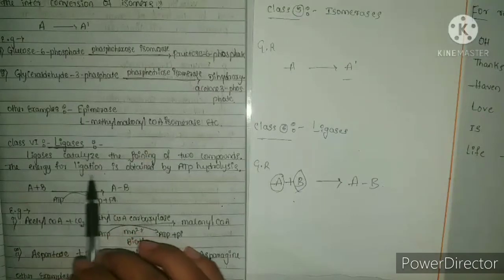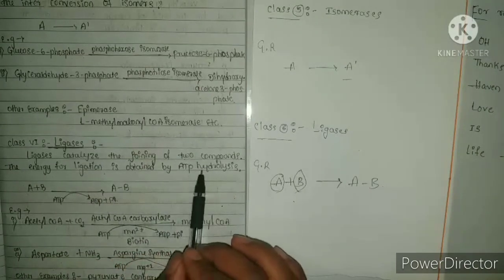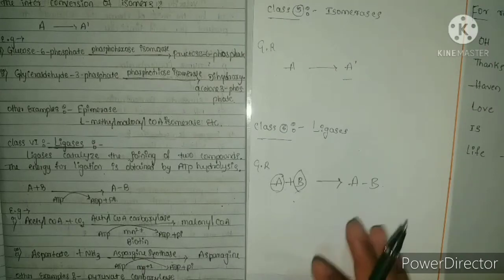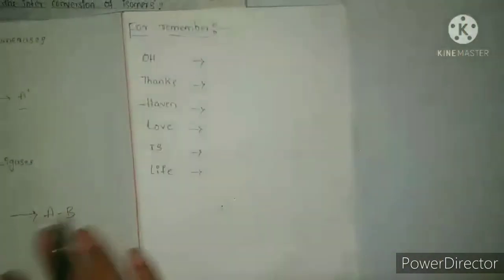The energy for ligation is obtained by ATP hydrolysis. This is the general reaction of this class, and the example is acetyl CoA plus carbon dioxide giving rise to malonyl CoA. These are the six major classes of enzyme classification.